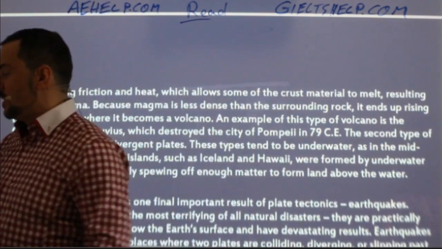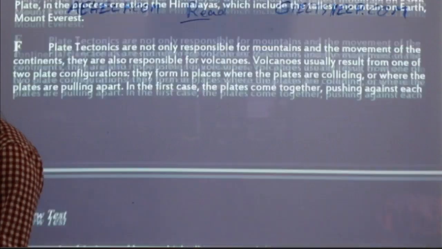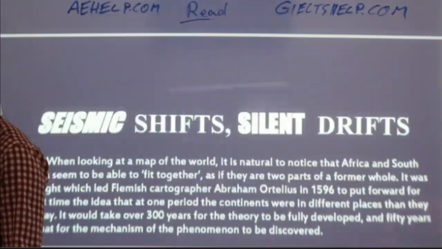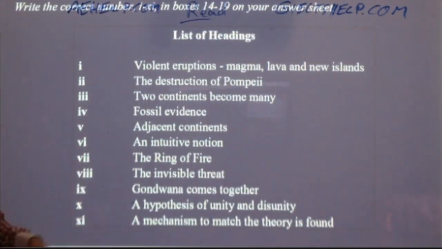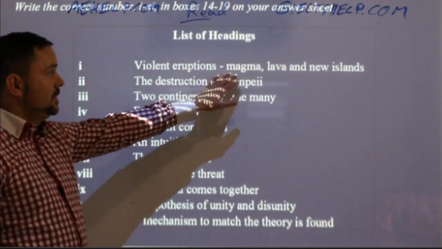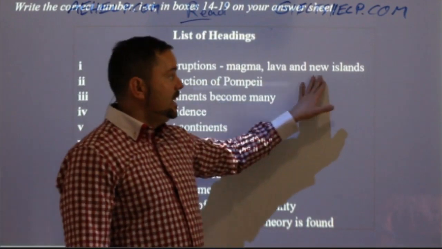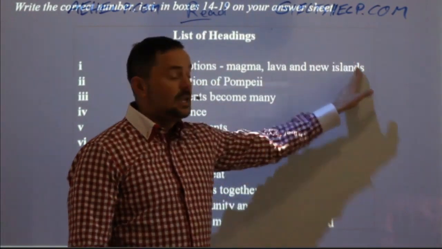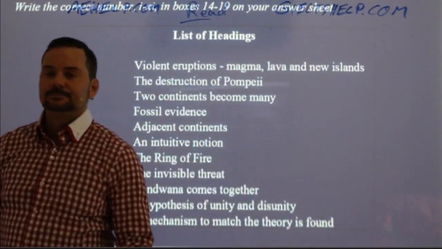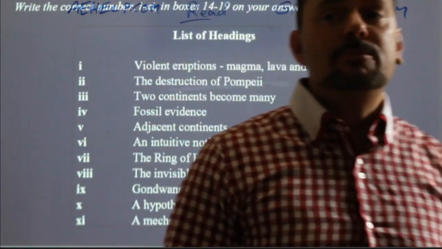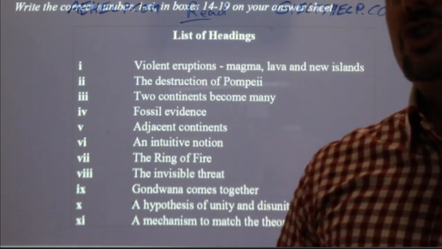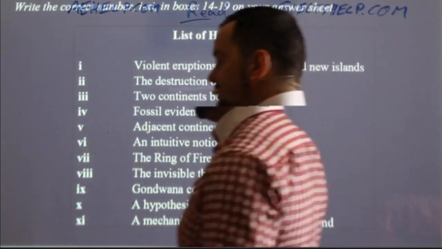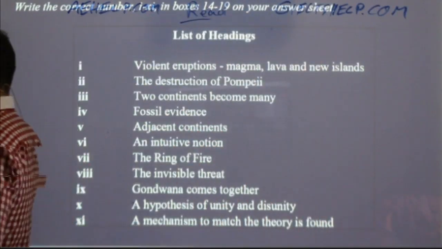It's a trap question. The correct answer is number one. It's about volcanoes. And what is a volcano? A volcano is violent eruptions, magma, lava, and new islands like Hawaii and Iceland. Okay? That's right, Bhumi. Pompeii is just an example. It's not the subject of the paragraph. So you have to be very careful with these, okay?